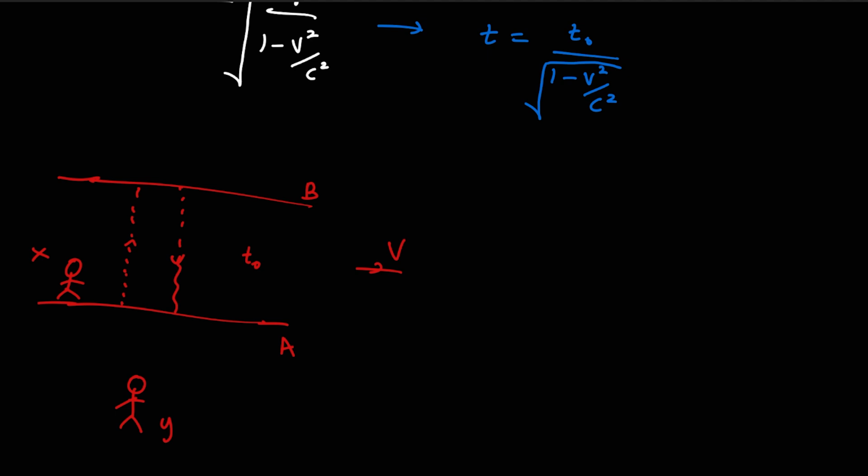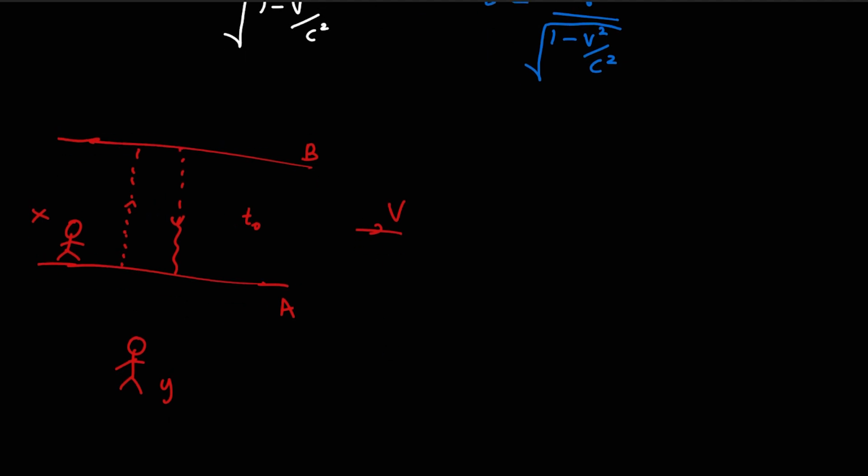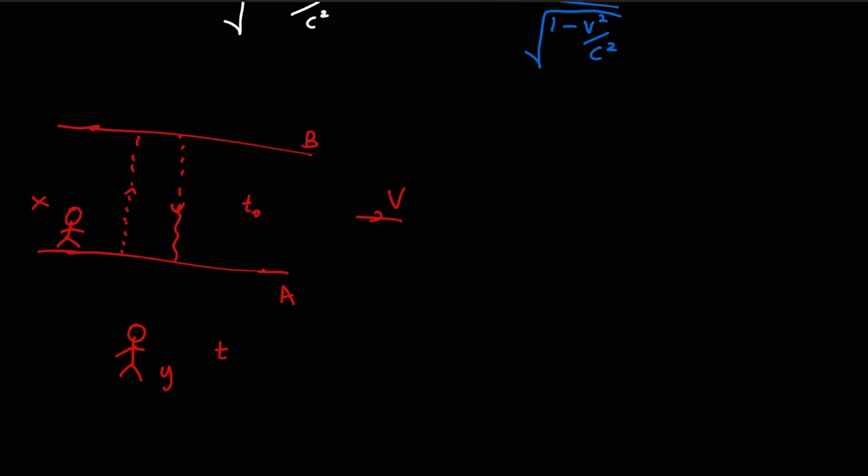But with respect to the observer Y, the time taken to reach wall A again is simple t. So now this is very important. Therefore this clearly shows that the time experienced by person X is t naught, while the same time measured by person Y is simple t.